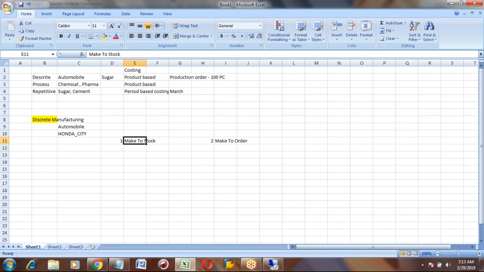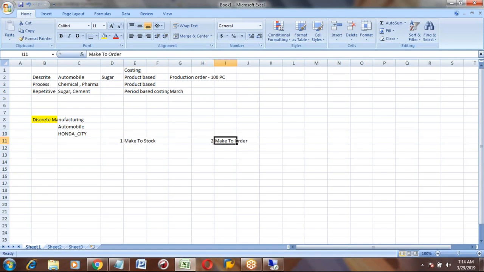It is the best example, like the Apple iPhone. If you go to a store, a shop, you will purchase from the existing models and take it. That is called make to stock, because you already have the stock available. You will just pay the money and take the iPhone. Okay, that is make to stock. You are readily keeping the product for the customer.